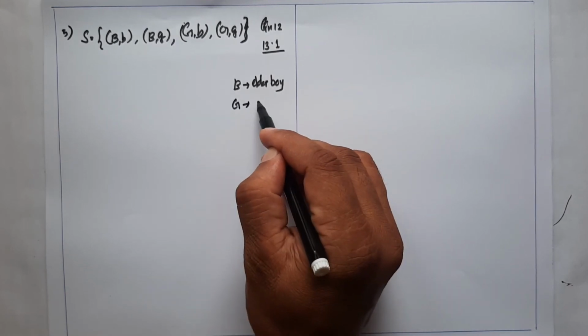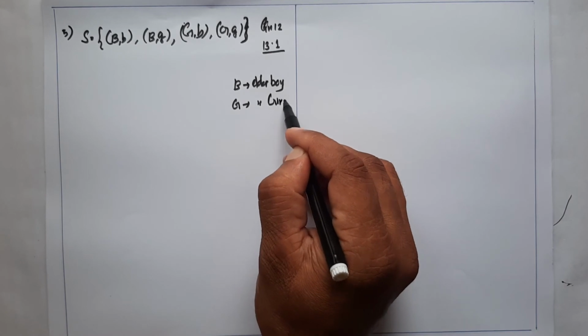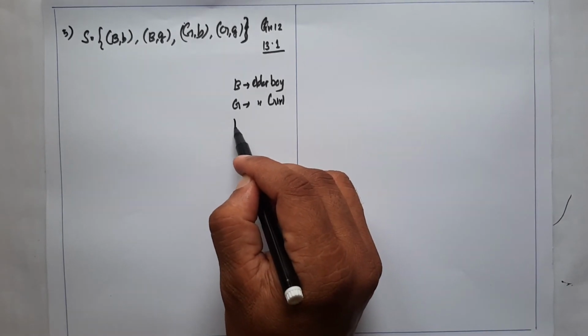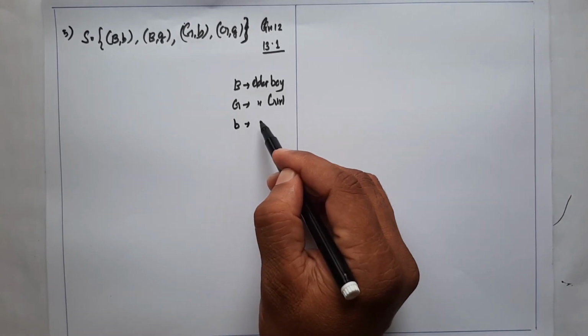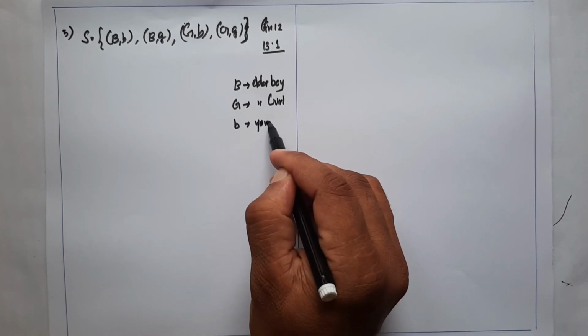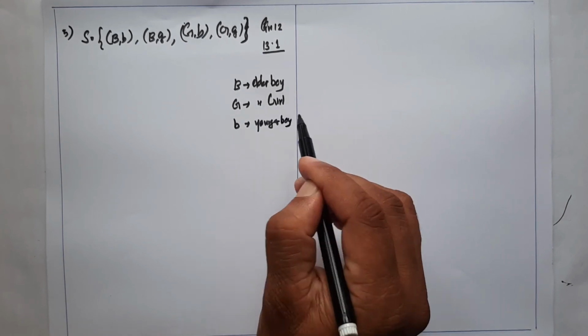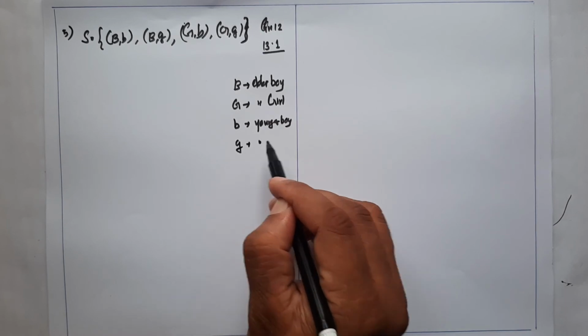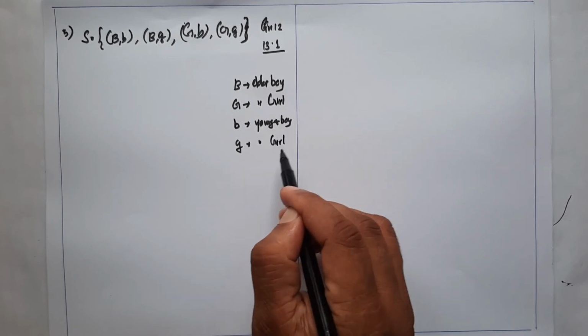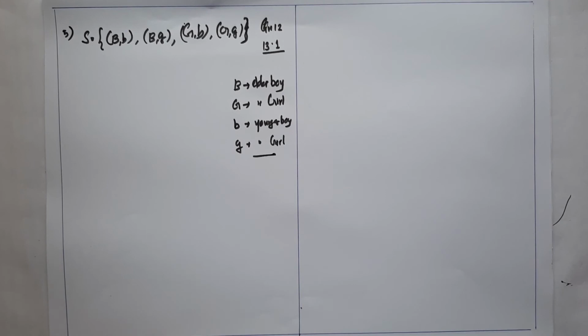Capital G represents the elder girl, small b represents the younger boy, and small g represents the younger girl. Using this concept, the possible outcomes are BB, BG, GB and GG.